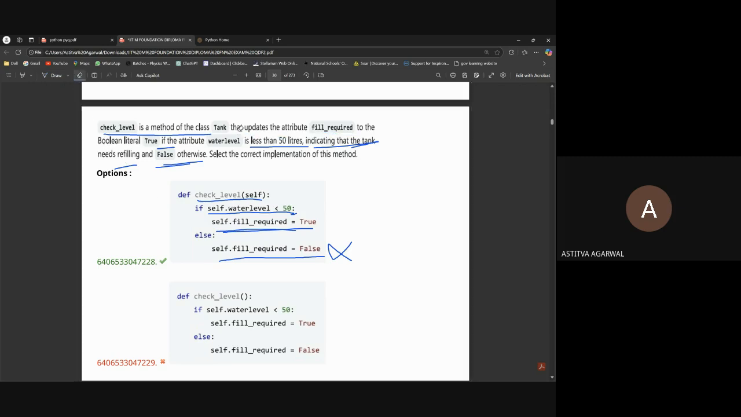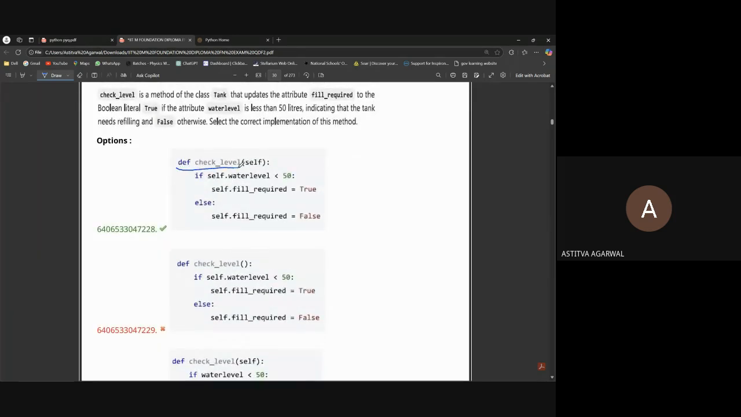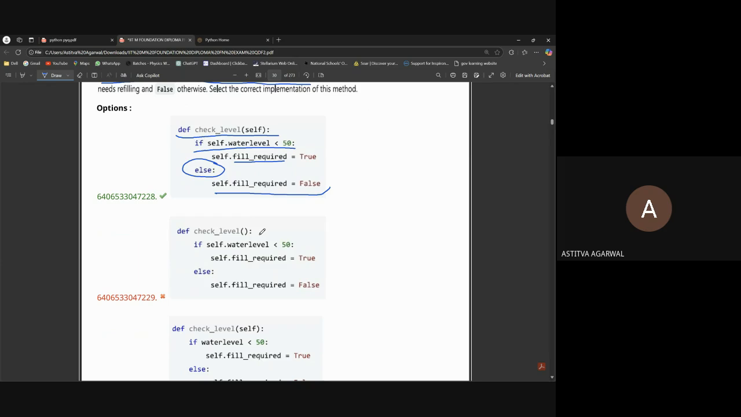Okay, so this is the question. Now we have to check which code is doing it correctly. So we'll first check this check level of self. If self dot water level is smaller than 50, what is the question saying? If the attribute water level is less than 50 liters, the boolean value is true. Okay, so self dot fill required, yes, it's true. It's correct till this line. Then it says indicating a tank needs refill, and false otherwise. Otherwise we use else, and we will give self dot fill required is equal to false. Now what's wrong in this?